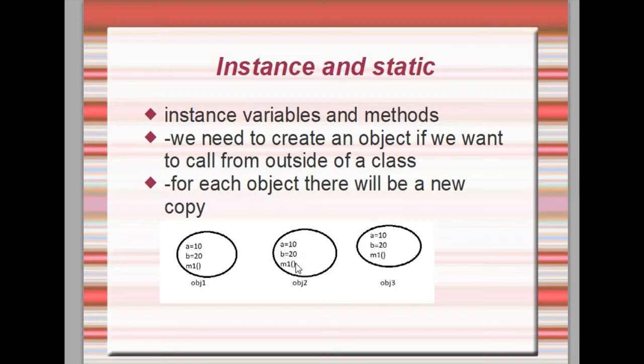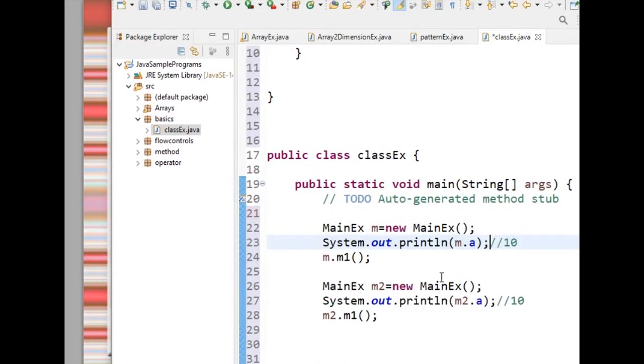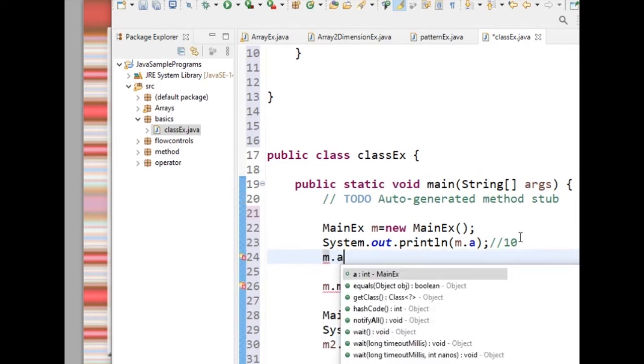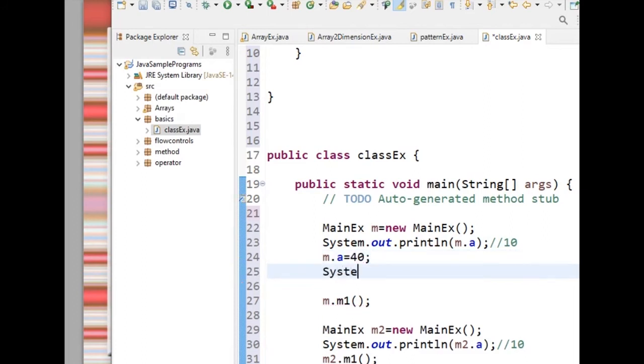So come to our example again. Here what is the value of A? 10. Initially the value of A is 10 and B is 20. Here I have created two objects. Now I am changing the value in the first object: m.a equal to 40. Now I am printing this.